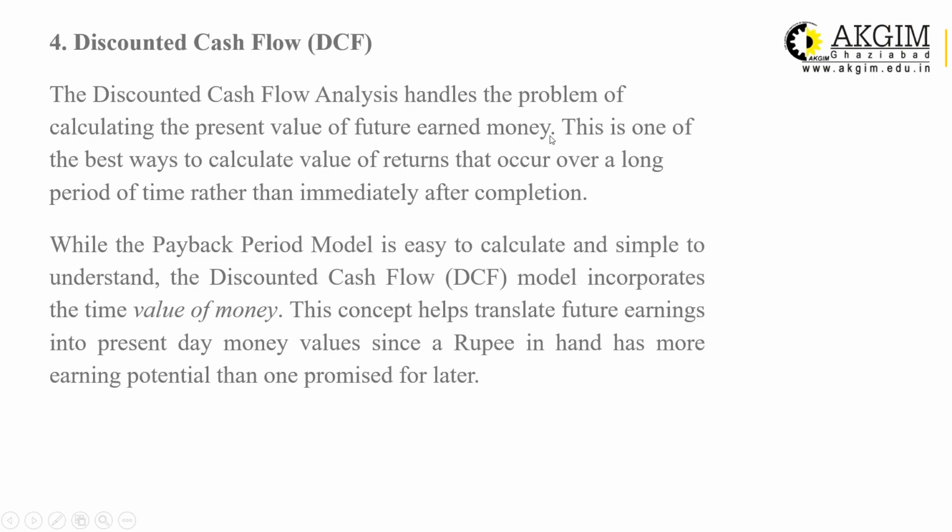That means we take the future revenues and future profit generated by the project, calculate the present value of those future benefits, and then compare it with the investment. This is one of the best ways to calculate returns that occur over a long period of time rather than immediately after completion. If the life of the project is long, then discounted cash flow will give you more significant results for the selection.